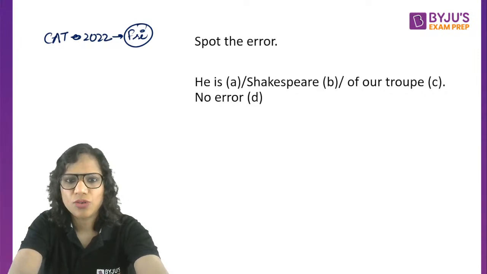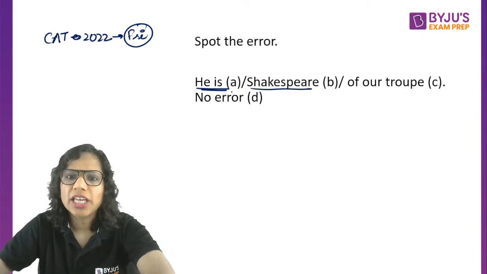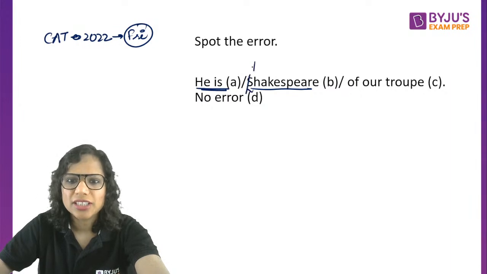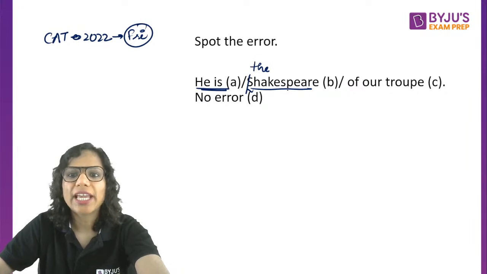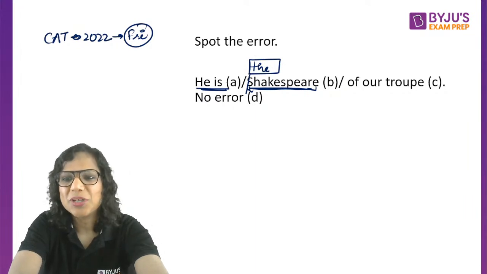So B, all right. He is dash of our troop. So some of you think there is an error in A. I understand. Some of you think the should come here. So the is missing here. Some of you think it should come here. So that's why B. Is that the reason why you've marked A? So actually, before Shakespeare, we need a the. Before Shakespeare, we need a the. So technically, the error is here in the part B because before this noun, an article is needed. Okay. So B should have been the answer here. B is a better answer choice.